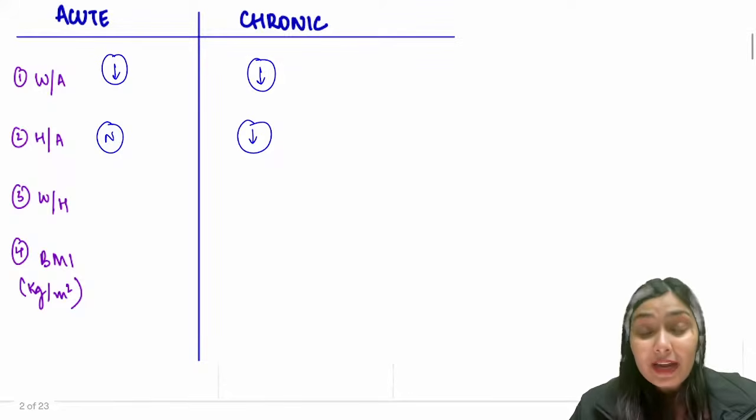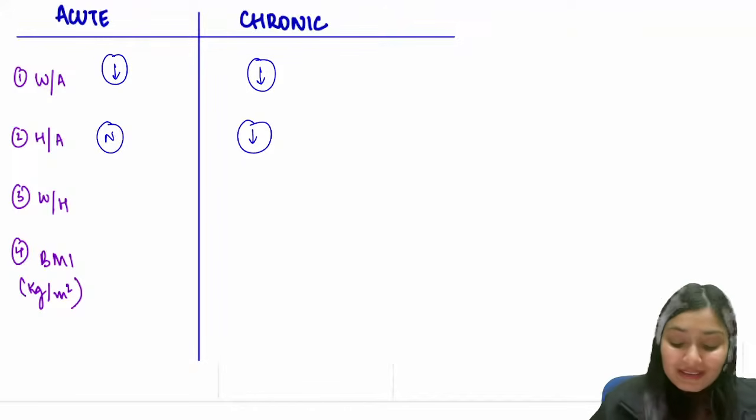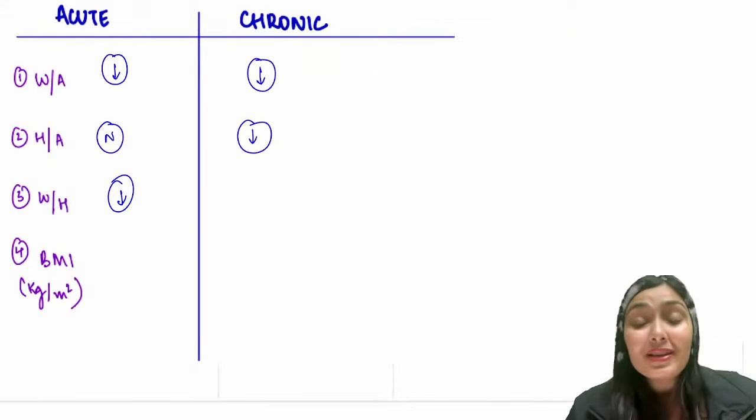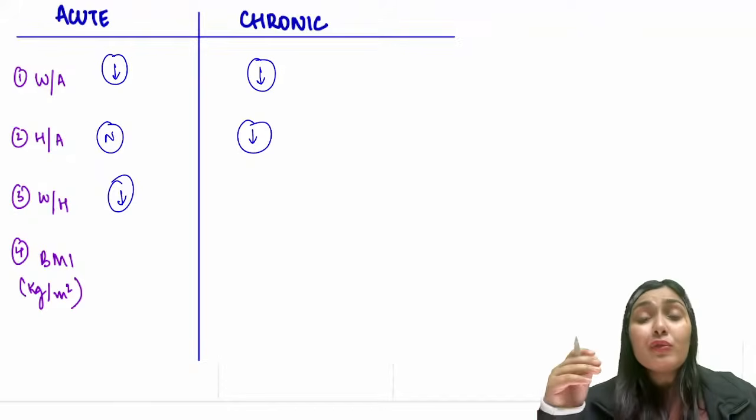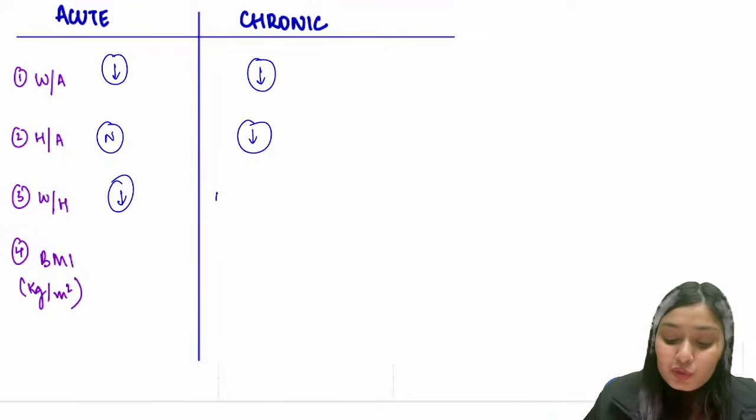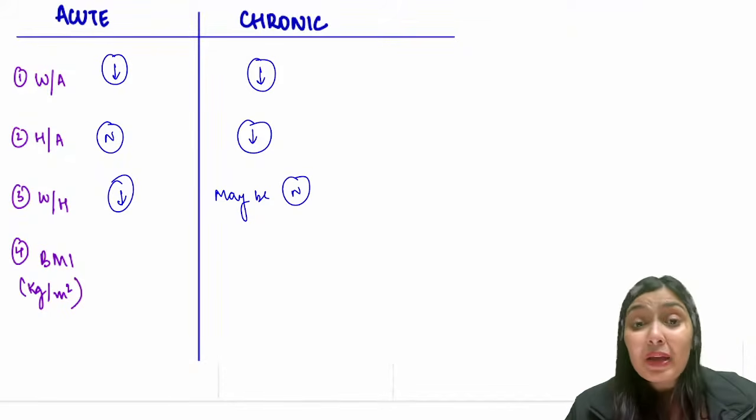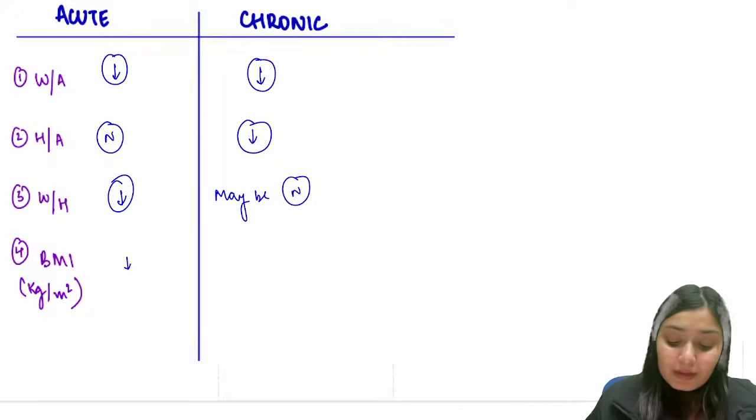Same goes for weight for height. I know in acute malnutrition, weight is decreased, but the height stays normal. So weight for height, the ratio would be decreased. What about chronic malnutrition? Weight is also decreased, height is also decreased. So weight for height, that ratio may be normal over here, right? What about BMI? How do we calculate BMI? Weight in kgs divided by height in meters squared. This is very similar to weight for height. So again, the same pattern will follow over here.